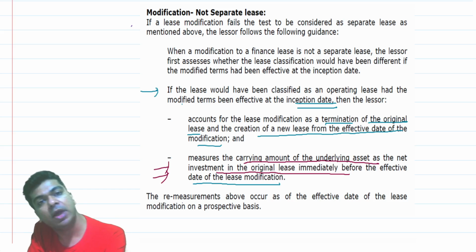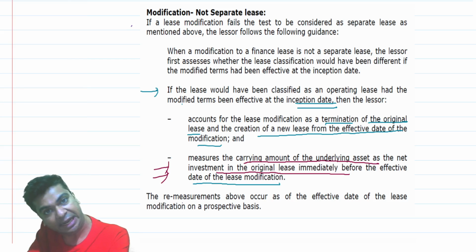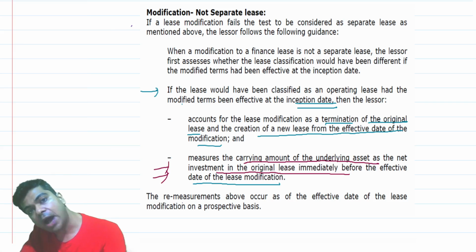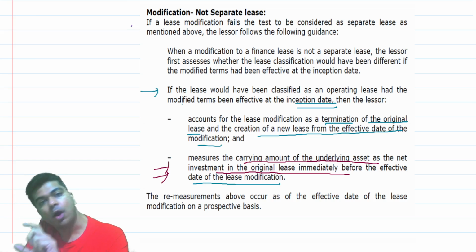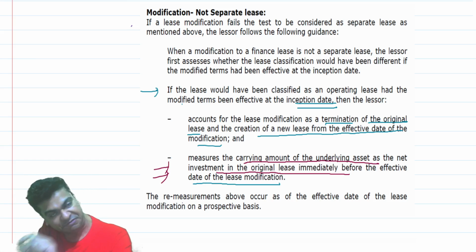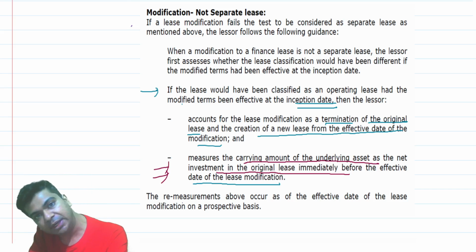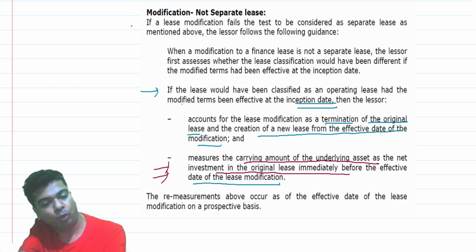If right from the very beginning you had entered into an operating lease, then you would not have derecognized the asset. The asset would have remained as it is in your books. So I have to bring the asset back into my books. What I am showing right now as net investment in lease, I shall credit it, and I will debit the asset, and that will become the initial carrying amount.